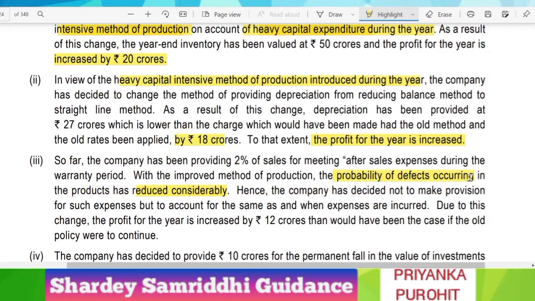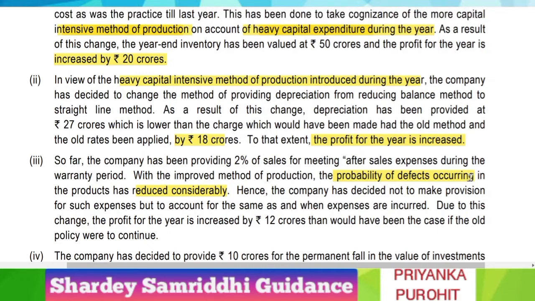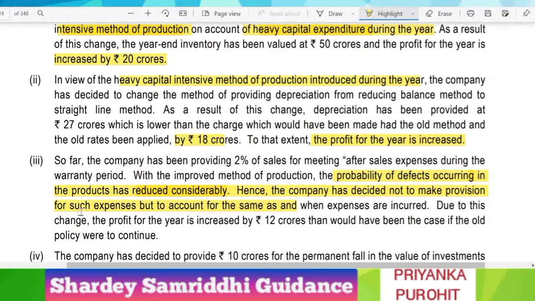So there would not be any high expenses for after sales, so we can account for it as and when they are incurred. Hence the company has decided not to make a provision for such expense, but to account for the same as and when expenses are incurred.